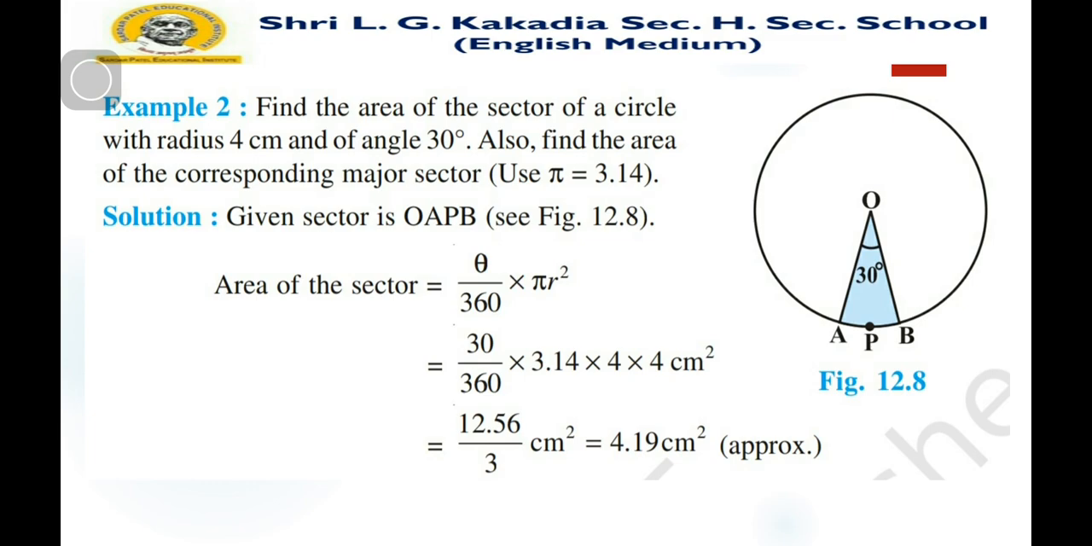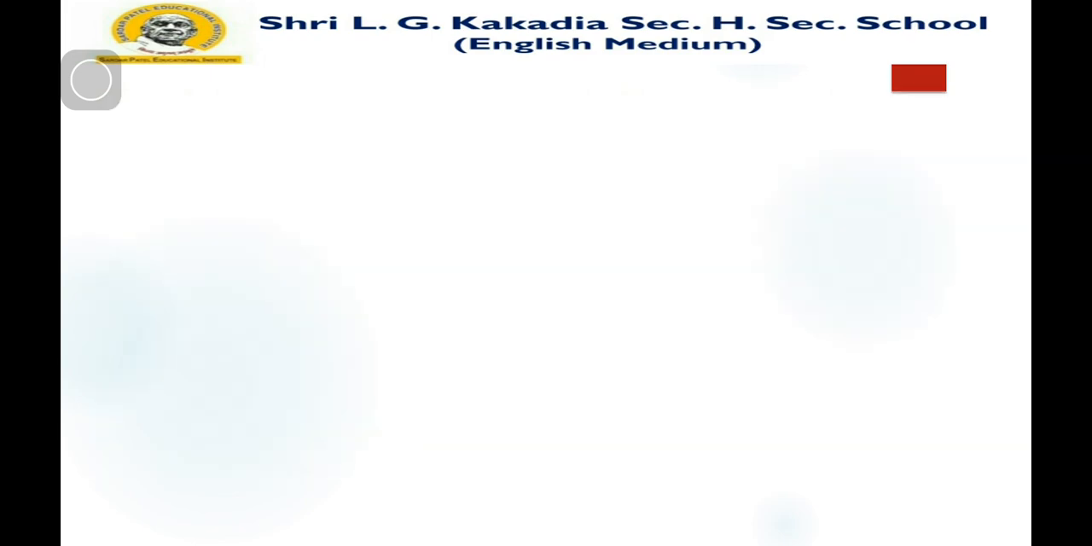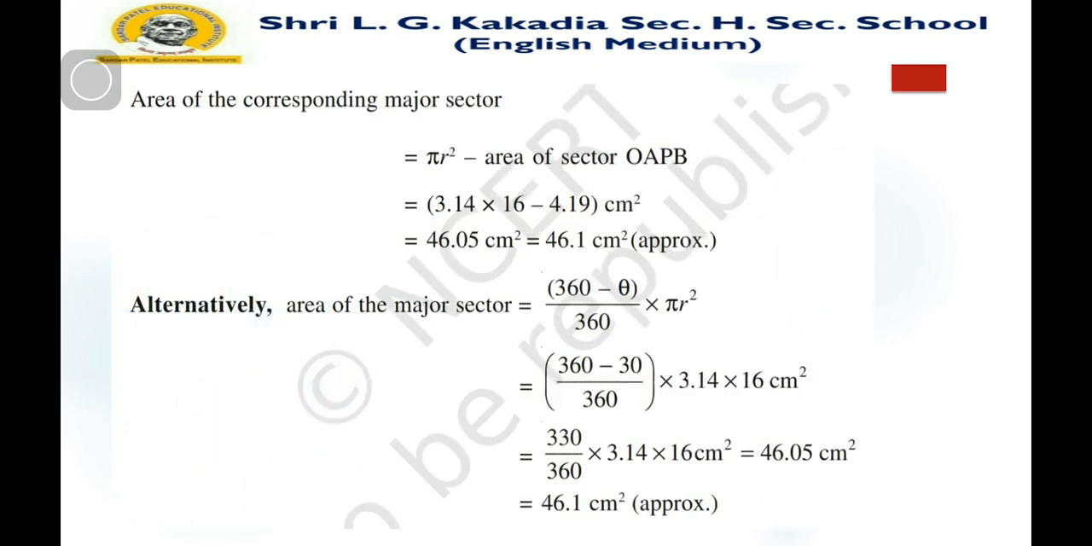Now we want to find the area of the major sector. So we subtract the area of this minor sector from the total area, that is pi r square. The area of the corresponding sector is given by pi r square minus the area of sector OAPB, which is equal to 3.14 into 16 minus 4.19, that is equal to 46.1 centimeter square approximately.